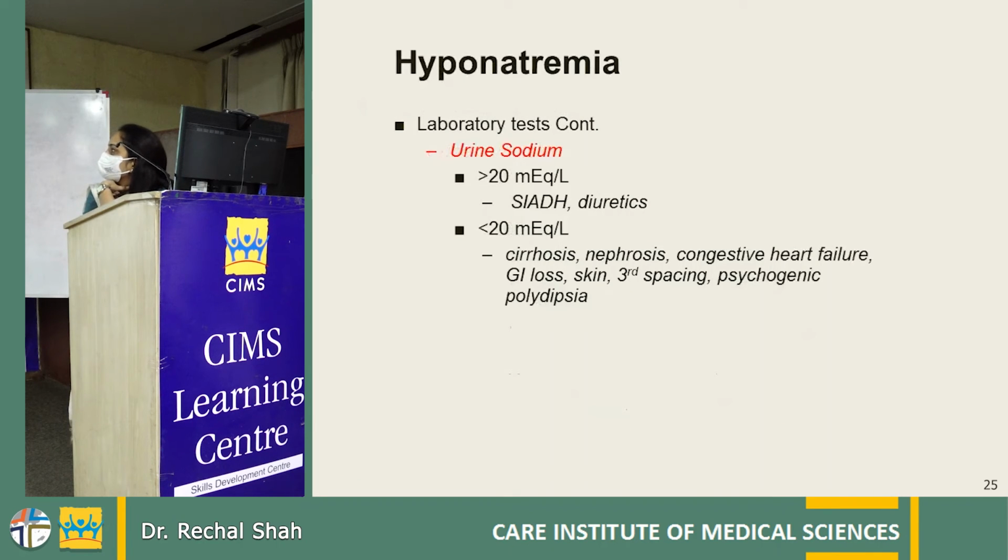Next is urinary sodium. If the urinary sodium is more than 20, it indicates SIADH, diuretics, and other hormonal causes like hypothyroidism, then adrenal deficiency, glucocorticoid deficiency basically. And if the urinary sodium is less than 20, then it could be the causes which cause volume depletion, basically GI loss, skin loss, third spacing, and the causes which have low effective arterial volume like cirrhosis, nephrotic syndrome, congestive heart failure.